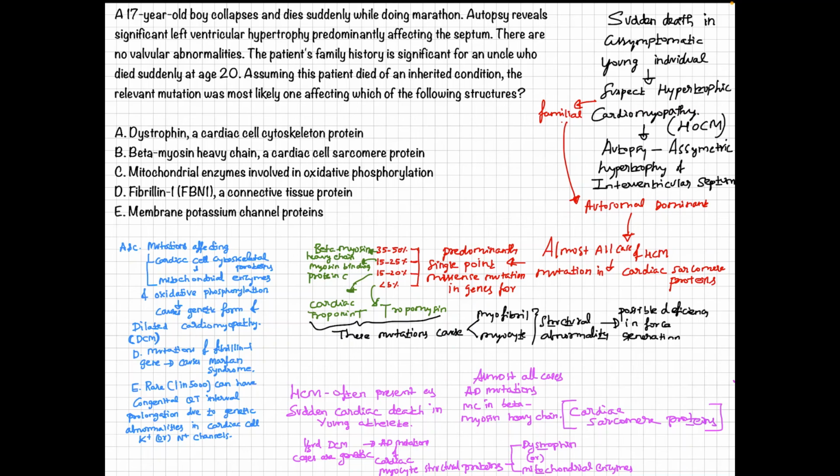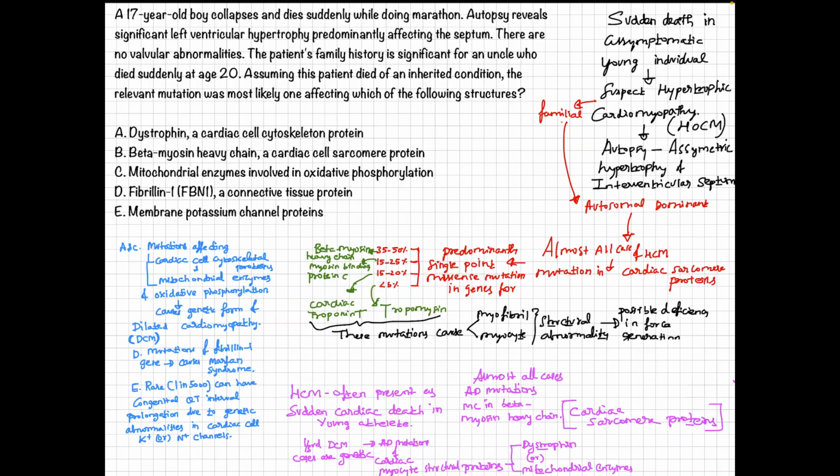And in dilated cardiomyopathy, whenever the genetic pattern is there, usually cardiac myocyte structural proteins are involved instead of cardiac sarcomere proteins as in hypertrophic cardiomyopathy. Often the dystrophin gene and mitochondrial enzyme mutations are involved in dilated cardiomyopathy.